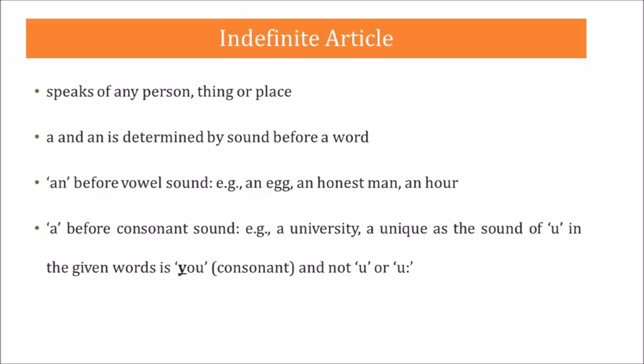If the noun is modified by an adjective, the choice between a and an depends on the initial sound of the adjective that immediately follows the article. For example, a broken egg, an unusual problem, a European country, because here it sounds like Yeropian. So it is the sound of European that is beginning with the consonant sound Y.